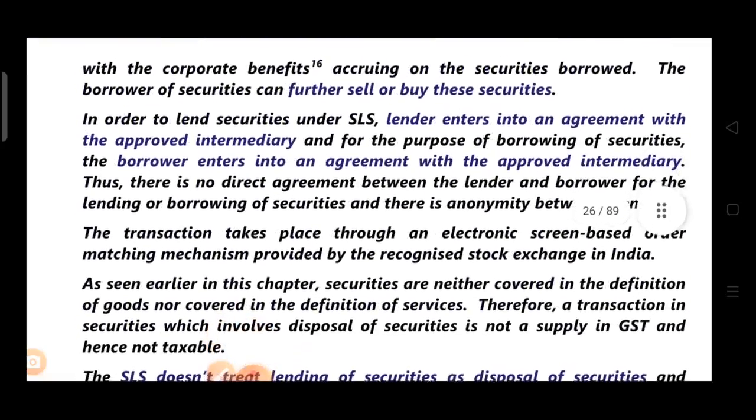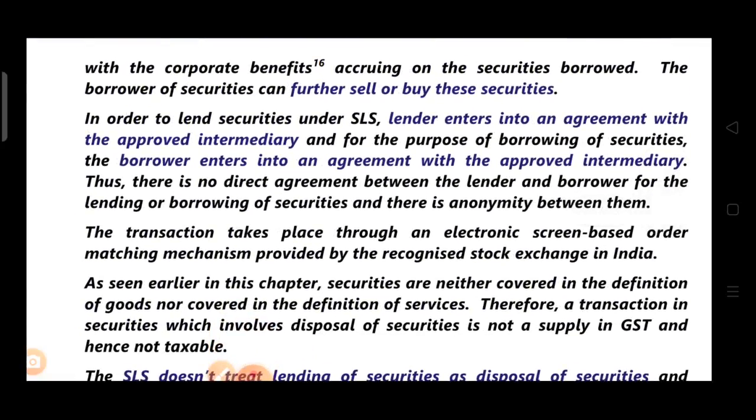Now, in order to lend securities under SLS, the lender enters into an agreement with the approved intermediary, and for the purpose of borrowing securities, the borrower enters into an agreement with the approved intermediary. They both have to enter into an agreement with the approved intermediary. Then only one can lend and one can borrow. Thus, there is no direct agreement between the lender and borrower for lending or borrowing securities, and there is anonymity between them. They don't know each other. The lender lends via the approved intermediary, and the borrower borrows via the approved intermediary.